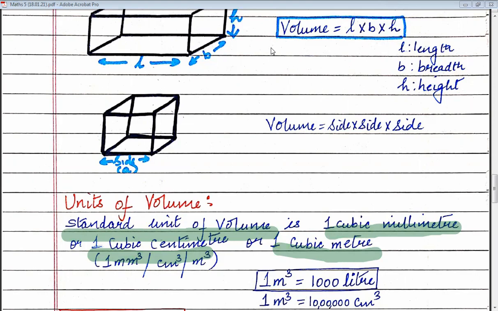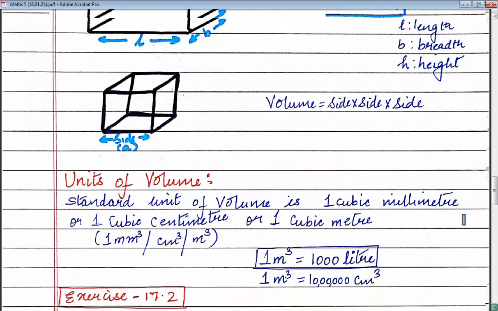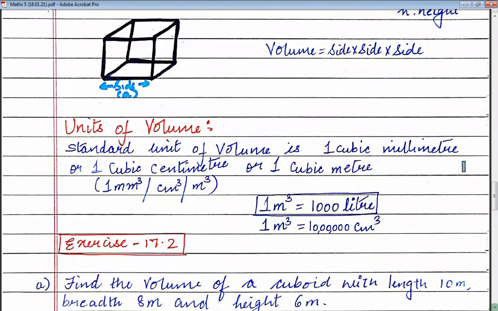Now, children, there is a very important conversion also. Please remember this conversion. Your conversion is that 1 meter cube is always equal to 1000 liter. What is the relation between meter cube and liters? 1 meter cube is equal to 1000 liter. Then we have one more conversion. Please remember this, that 1 meter cube is equal to 10 lakh centimeter cube.